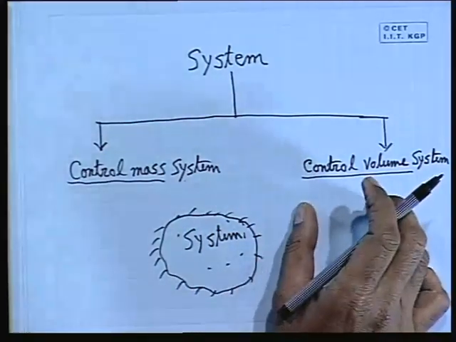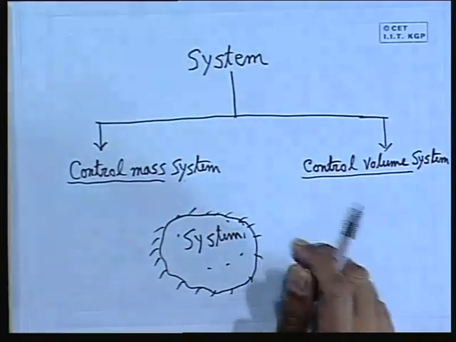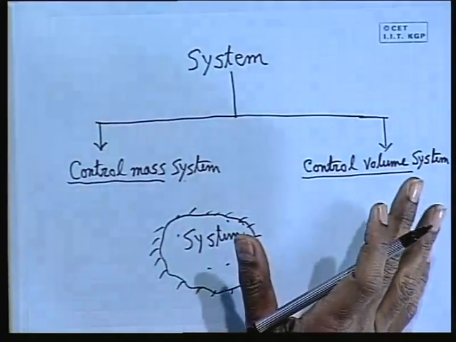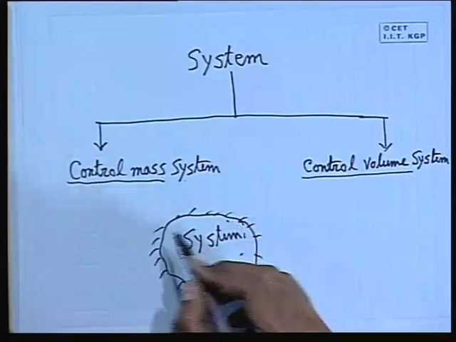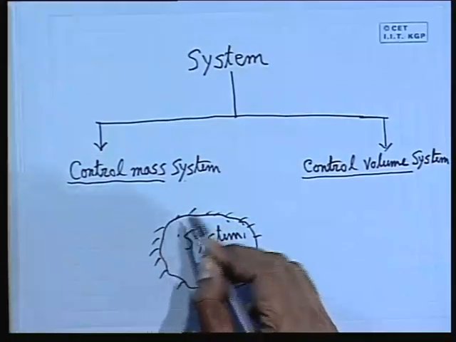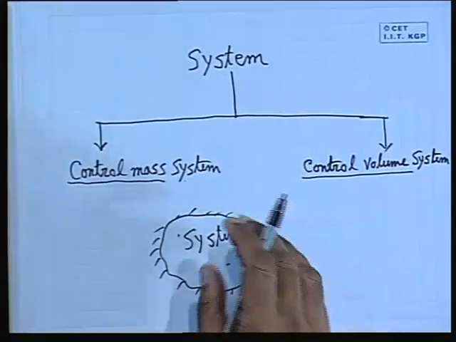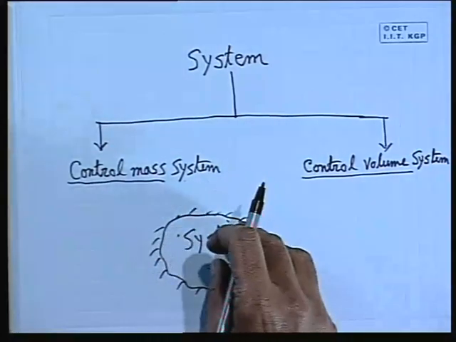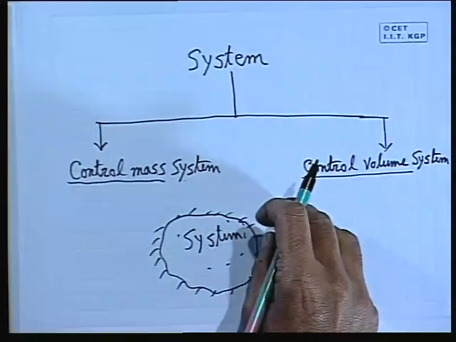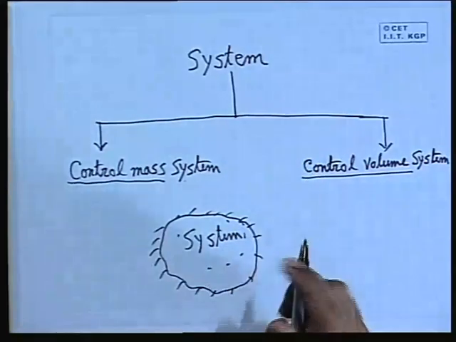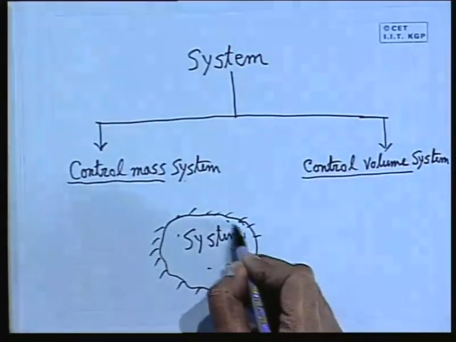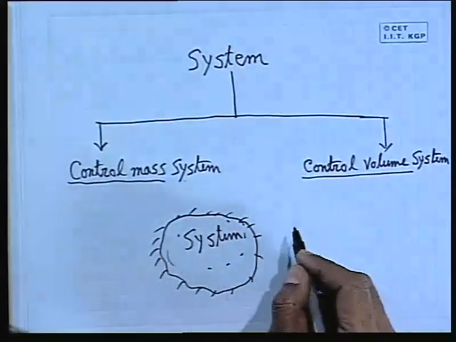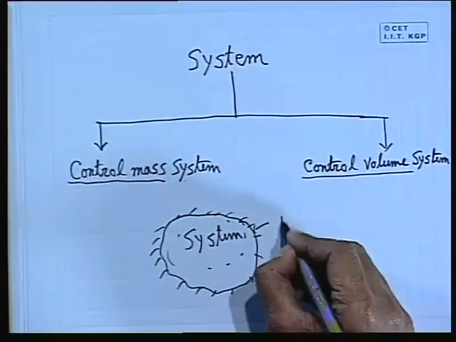I cannot write everything on this paper, so you can write it. Now this boundary may be a solid boundary or may not be a solid boundary. Sometimes this boundary may be an imaginary type of boundary also. We can imagine a certain boundary, but we have to track that boundary always to define the system, that means a particular quantity of matter as separate from the rest, that is the surroundings. Now, the two characteristic features of the system are a certain quantity of matter within a space which is defined by some boundary. This is known as the boundary of the system.